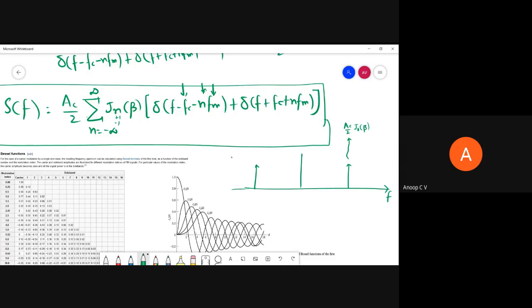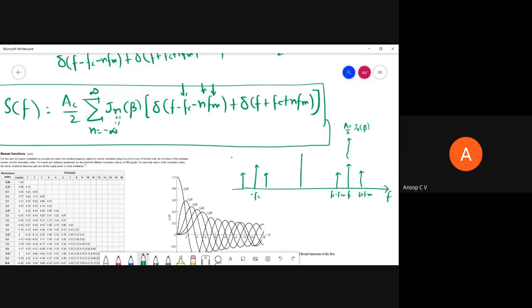So we will have fc plus fm and fc minus fm. Similarly, on the negative frequency axis also we'll have them. So I'll plot this. This is fc, this is fc plus fm, this is fc minus fm, right? And this is minus fc, so on and so forth.